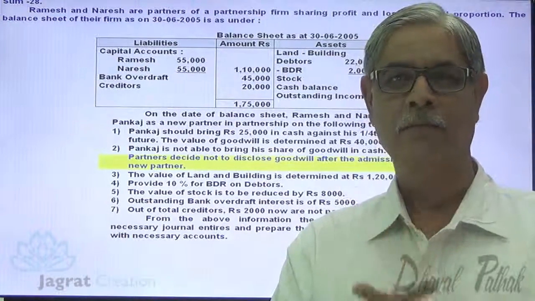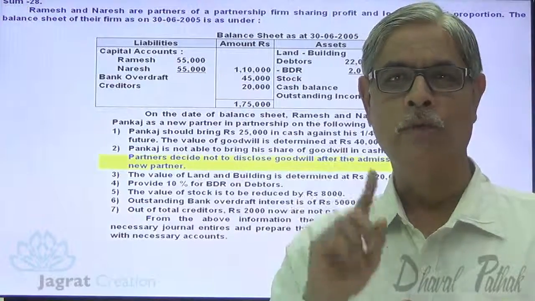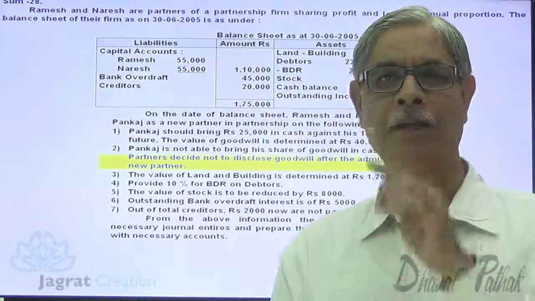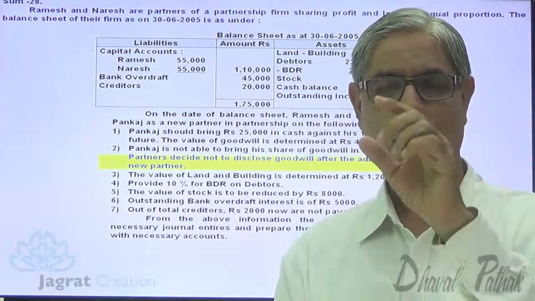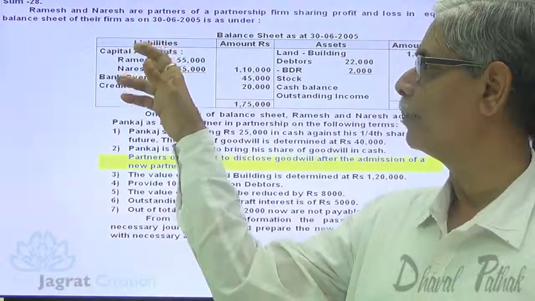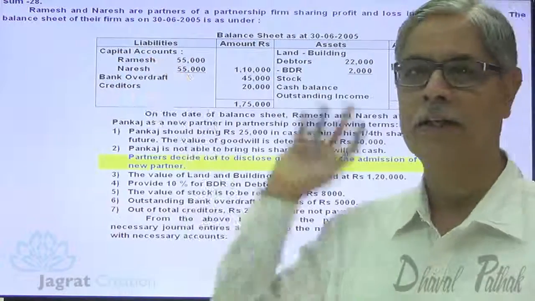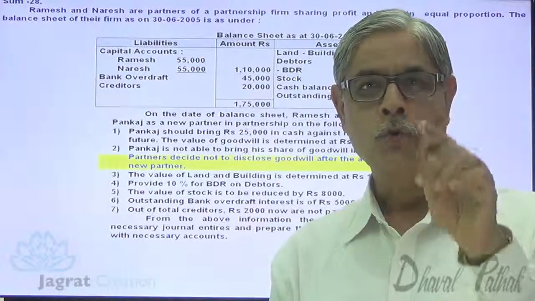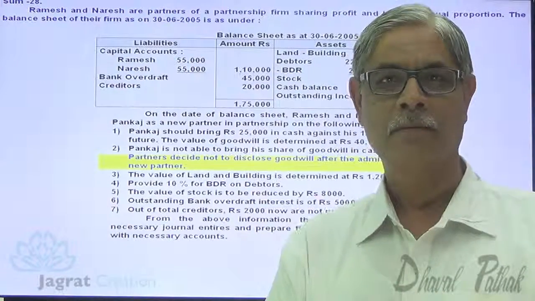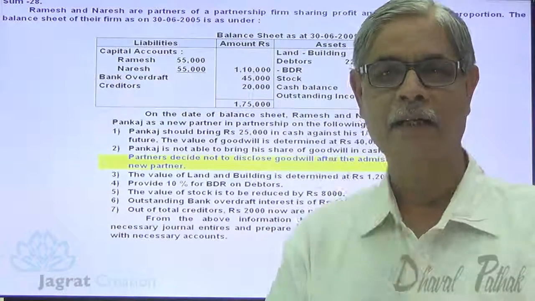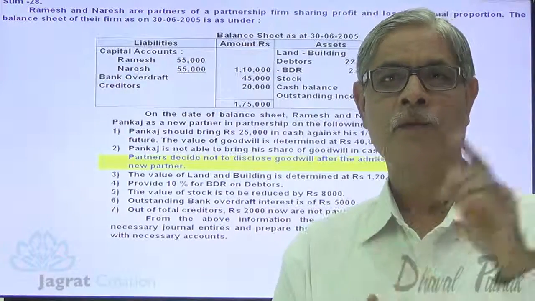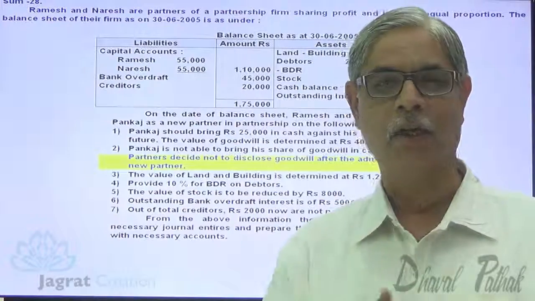So once again, book value of goodwill is 0, valuation made 40,000, increase in value of goodwill 40,000, distributed between Ramesh and Naresh in the equal proportion. Goodwill appears in the balance sheet. Now Pankaj is admitted. He brings 25,000 as capital. After his admission, goodwill is written off.